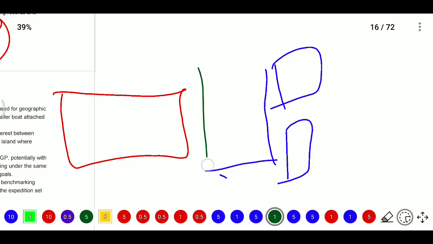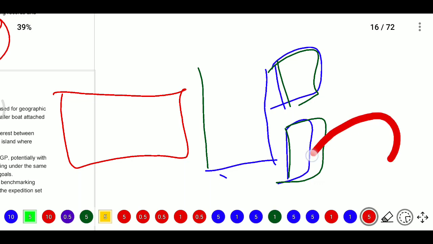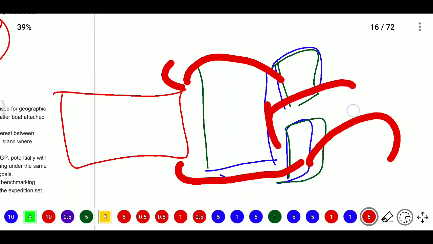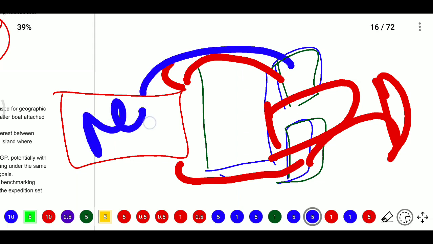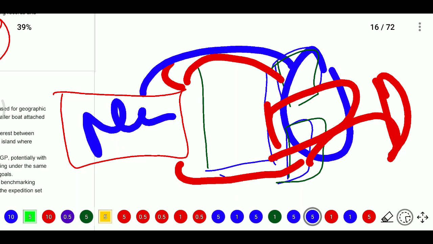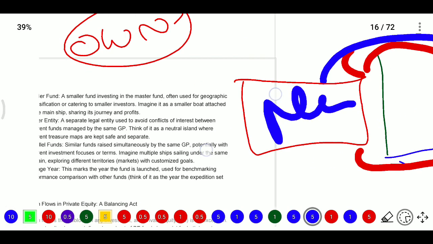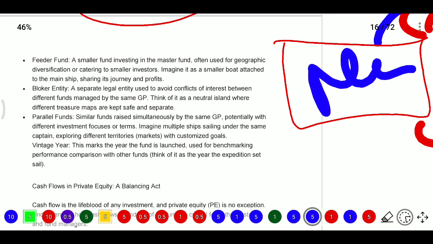Some boats and small ships will carry the goods and load them onto this big ship. This big ship is known as the master, and these boats, these small ships, are known as feeders. So the small funds investing in the master fund are often used for geographical diversification or catering to small investors. Imagine a small boat attached to the main ship, sharing its journey and profits.